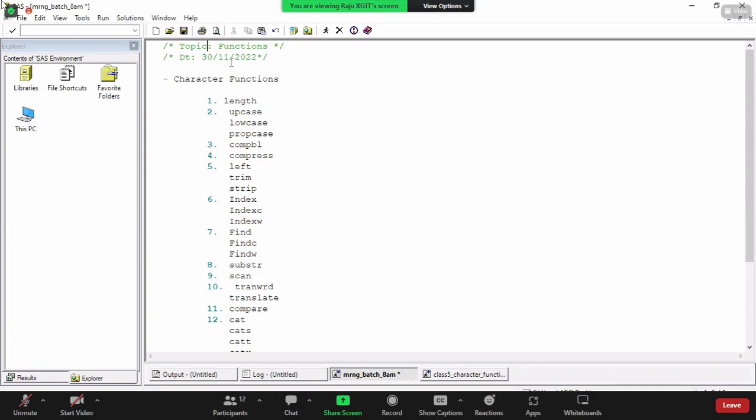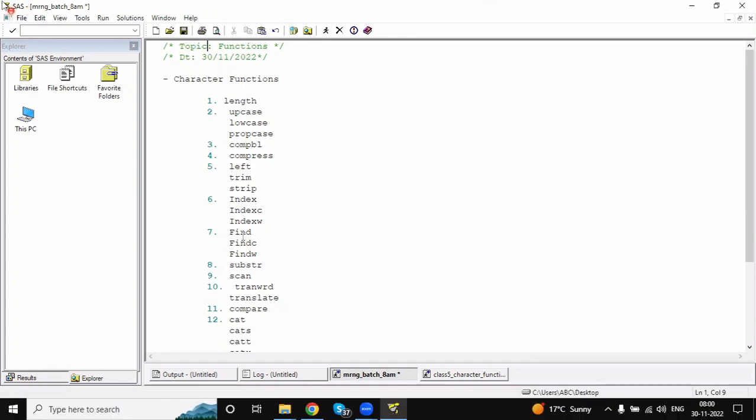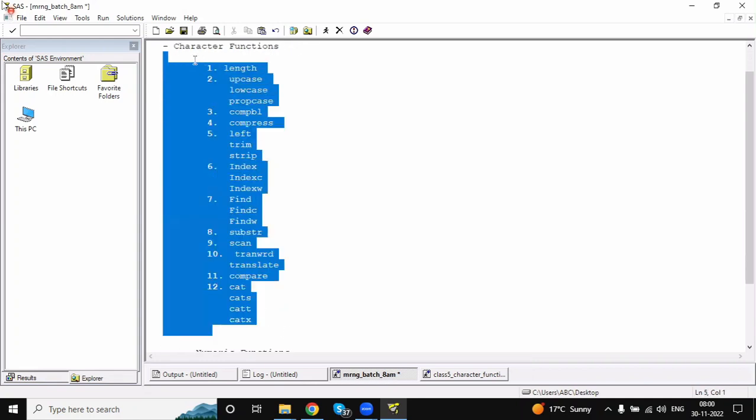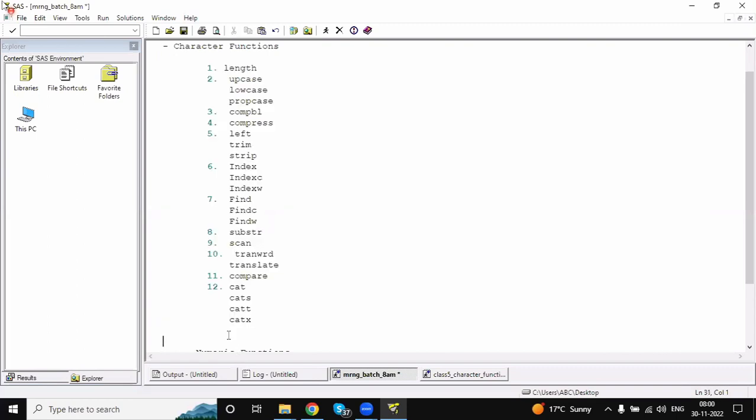These are the character functions we have: length, upcase, lowcase, propcase, compbl, compress, left, trim, strip, index, find, scan, substitute, transtrn, translate, compare, cat. Each function we'll discuss in detail with explanation, syntax and example. Similarly, we have some numeric functions also.